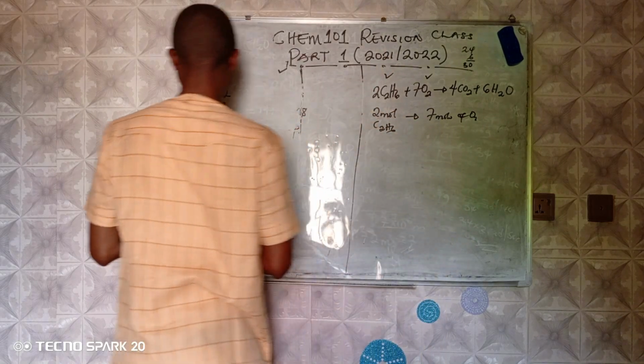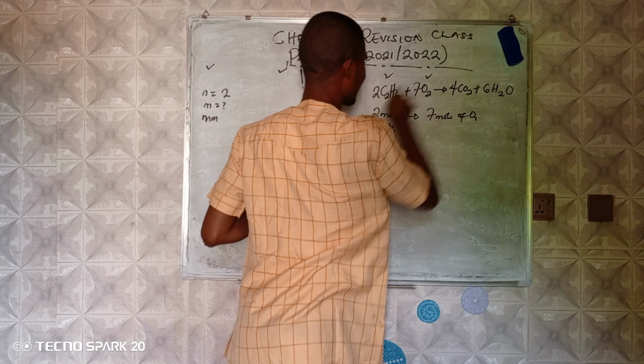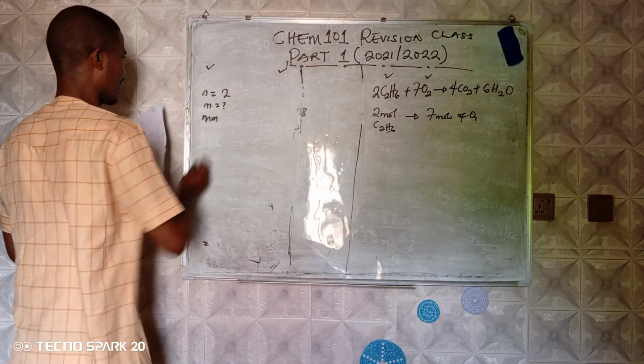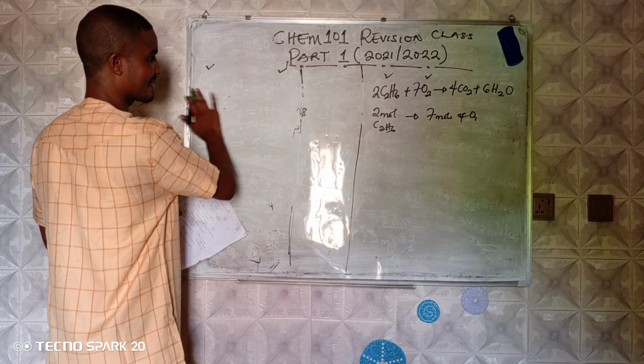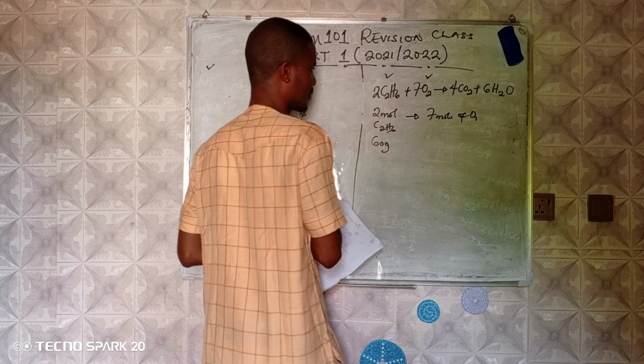Okay, that will give me... then times 2. That will produce 60 grams. Okay, let me come here. We have 60 grams. I think I've taught you how to do that.